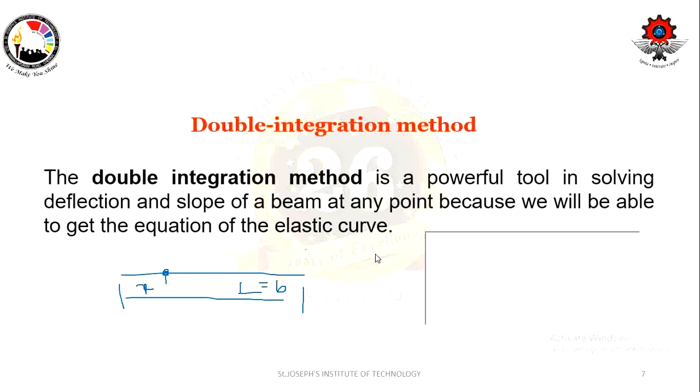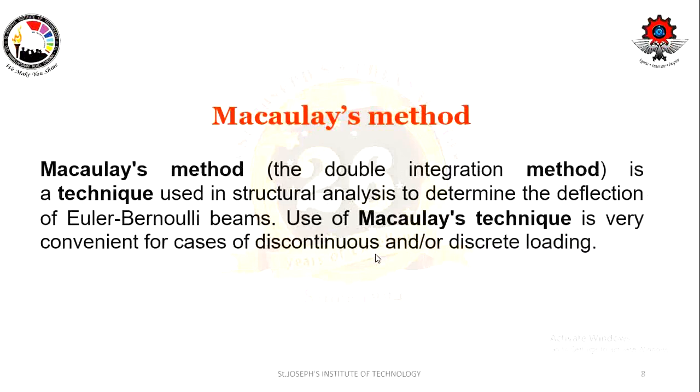So in that case, the double integration method is a tedious and very lengthy process. To overcome this problem, one more method was introduced, the Michaelis method. The person who found this method, it is named after him, that is Michaelis. It is similar to the double integration.